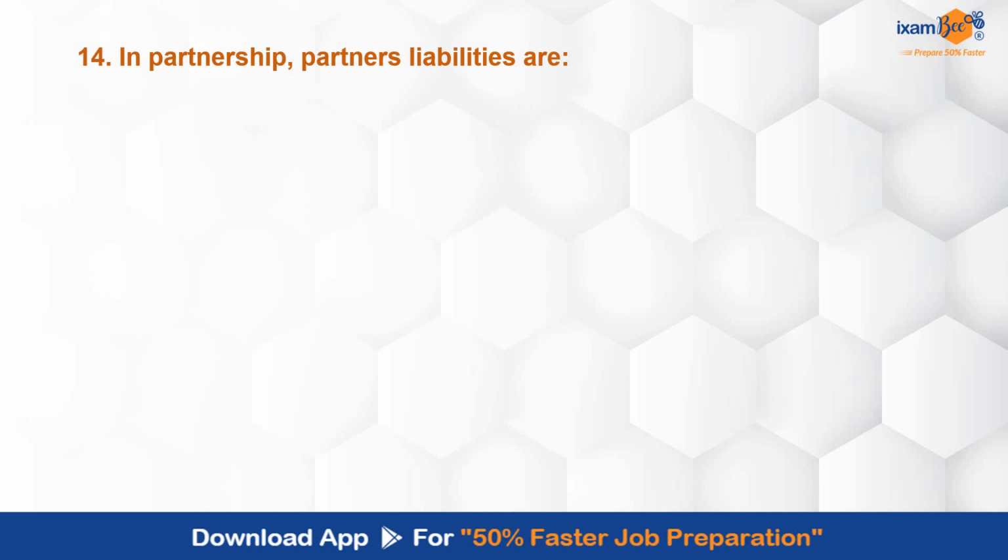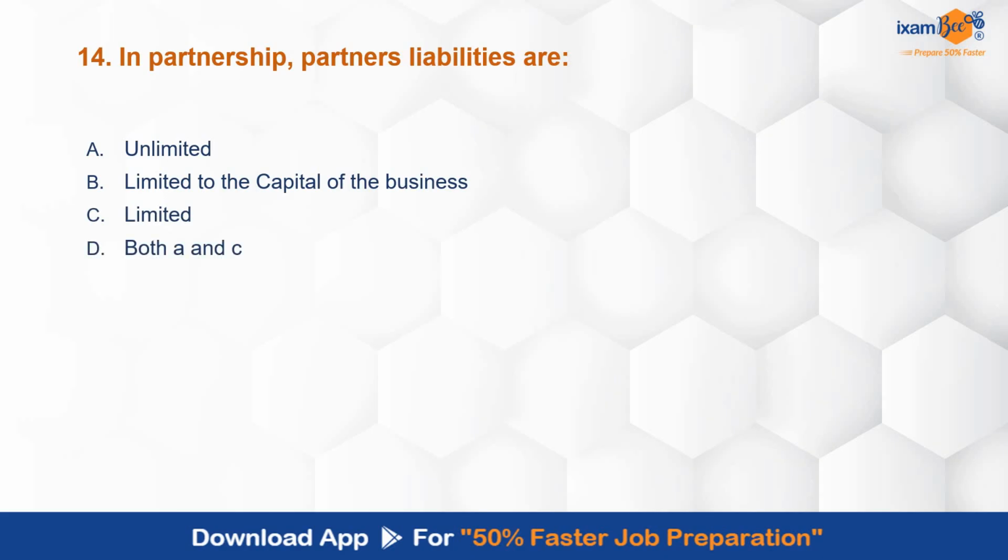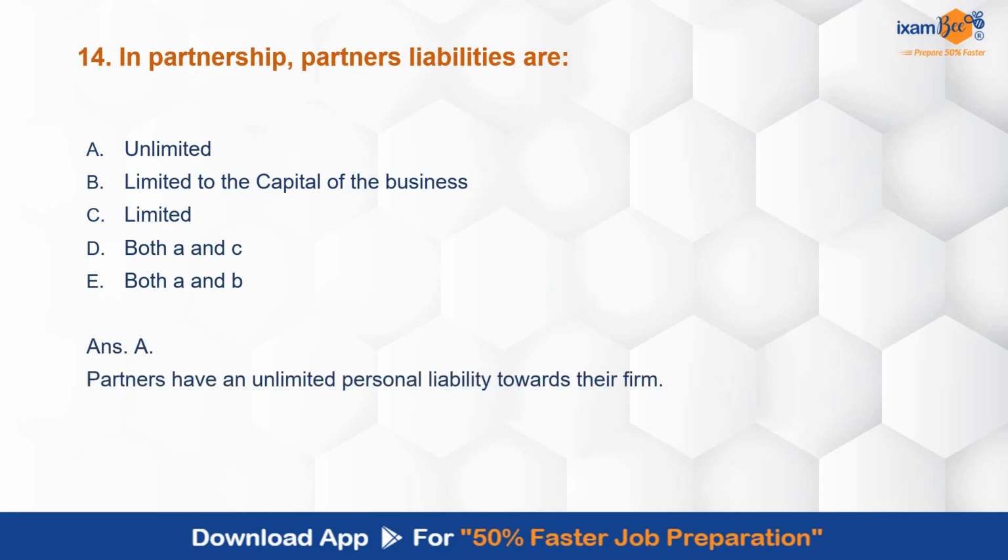In partnership, partners' liabilities are unlimited, limited to the capital of the business, limited, both limited and unlimited, both A and B, limited to the capital of the business, unlimited. Means ये थोड़ा सा options देख के थोड़ा confusion होता है, but actually it is very easy and crystal clear that the partners' liabilities are unlimited in Partnership Act. अगर LLP है तो limited liability आएगी, that is Limited Liability Partnership Act.